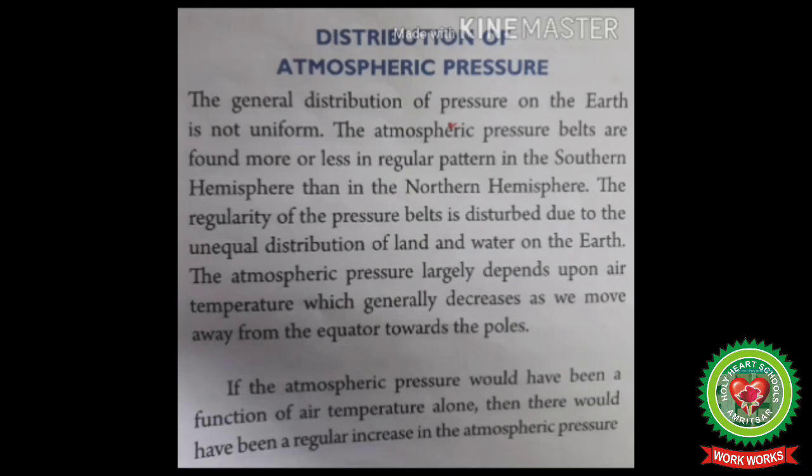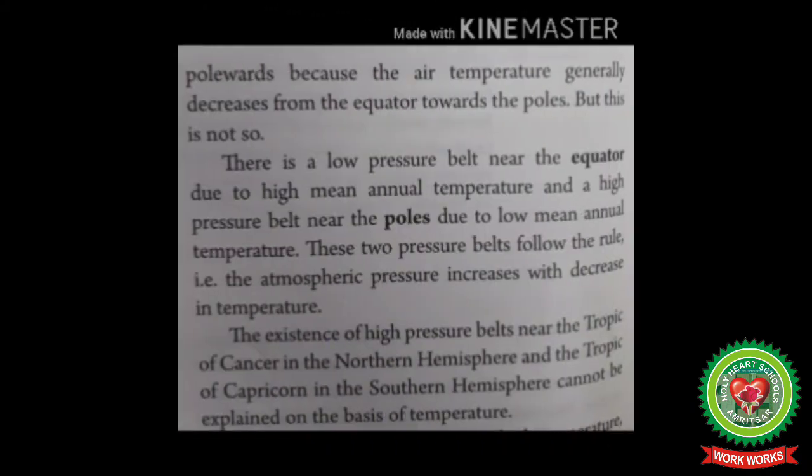The atmospheric pressure largely depends upon air temperature, which generally decreases as we move away from the equator towards the poles. If the atmospheric pressure would have been a function of air temperature alone, then there would have been a regular increase in the atmospheric pressure polewards because the air temperature generally decreases from the equator towards the poles.